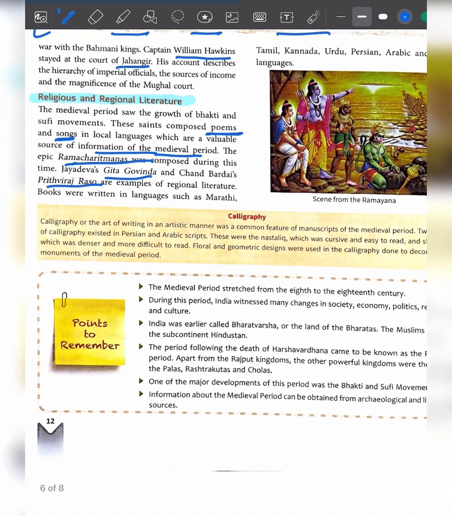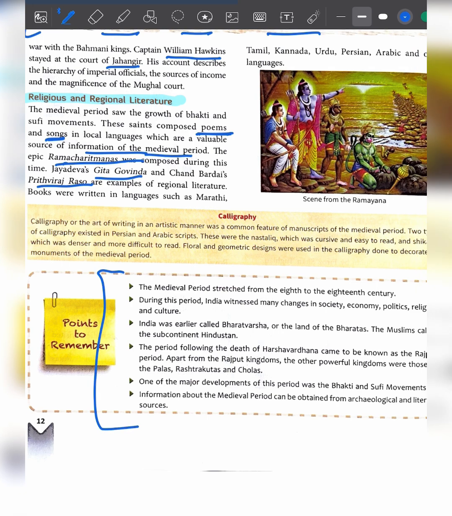Then in this box also some more information is given. It is basically a summary of the entire chapter. The medieval period stretched from the 8th to the 18th century. During this period, India witnessed many changes in society, economy, politics, religion, and culture. India was earlier called Bharatvarsh, land of Bharat. The Muslims called the subcontinent Hindustan.